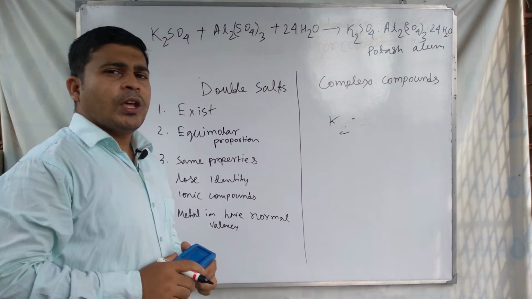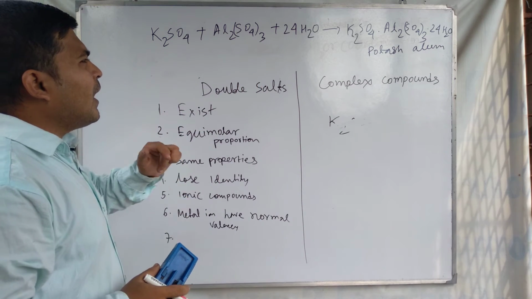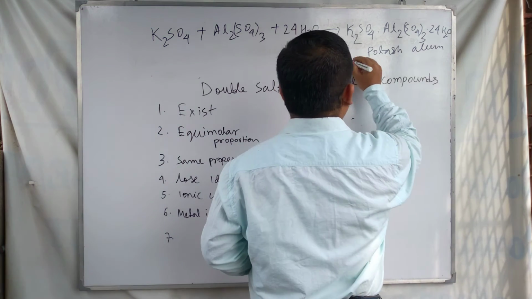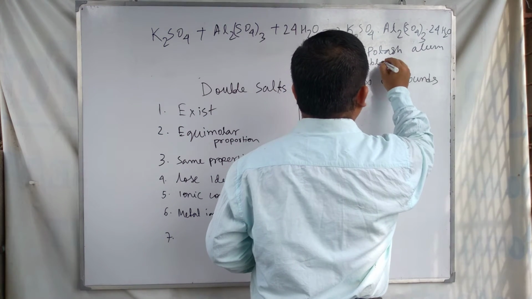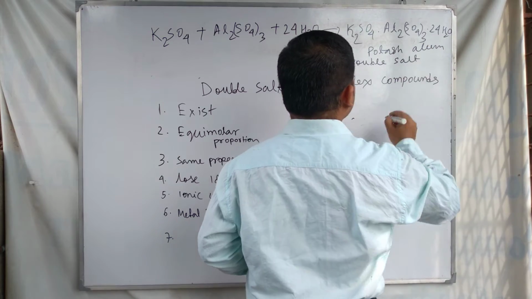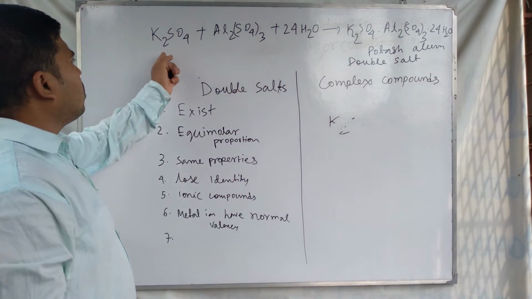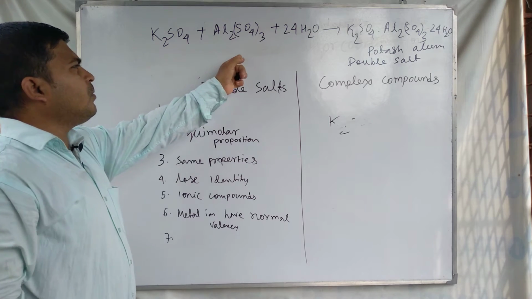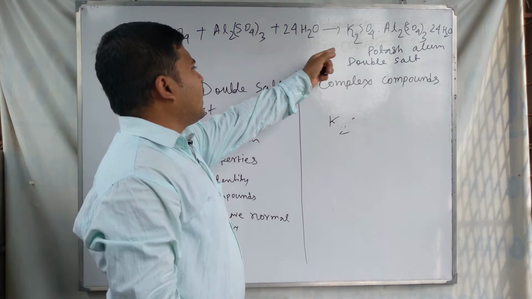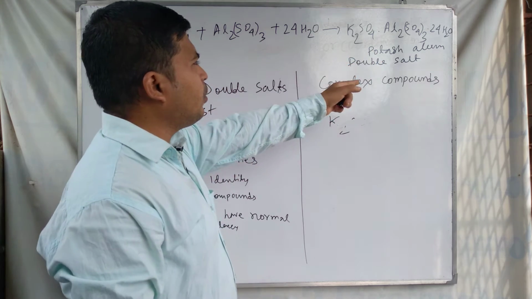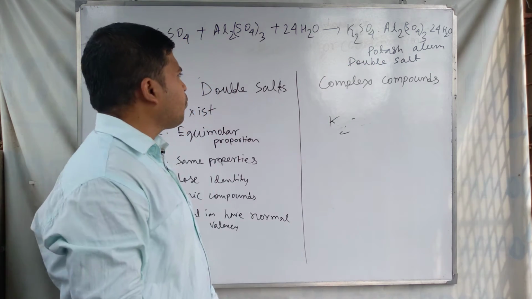which is an example of double salt. This one is formed when potassium sulfate and aluminium sulfate are mixed in water. That time the salt formed is called potash alum, K2SO4 . Al2(SO4)3 . 24H2O.